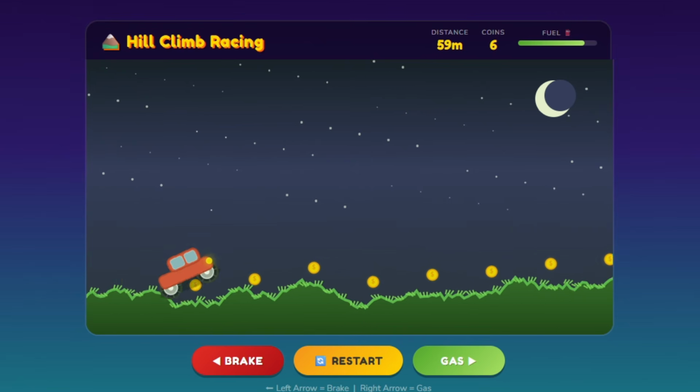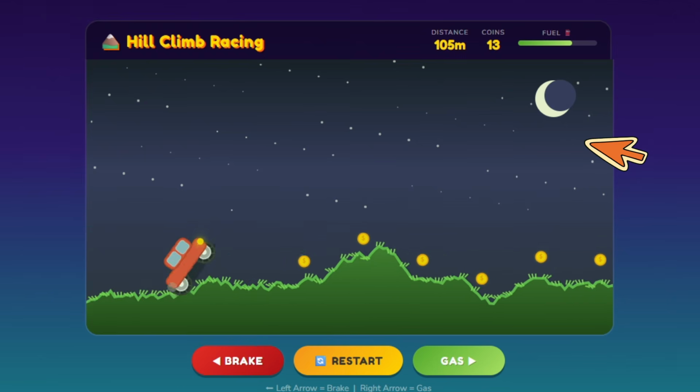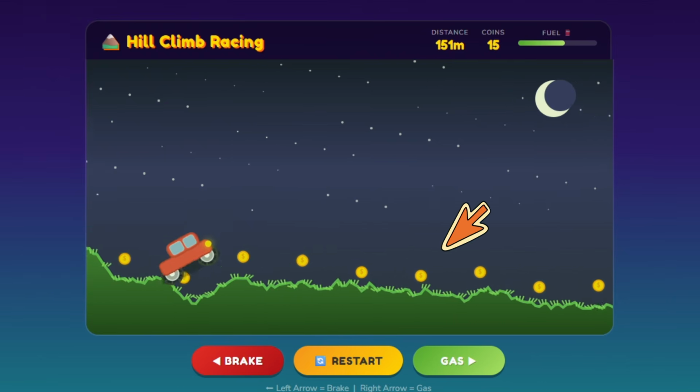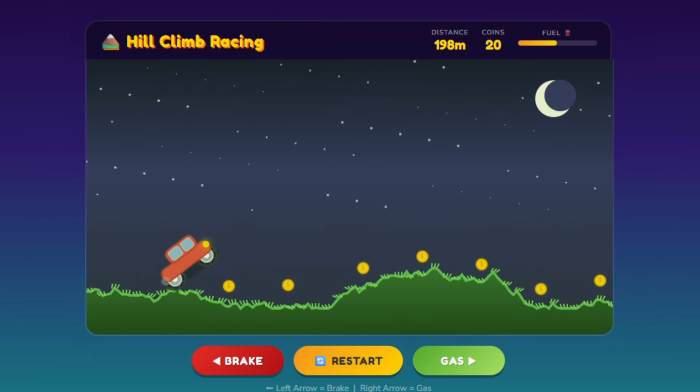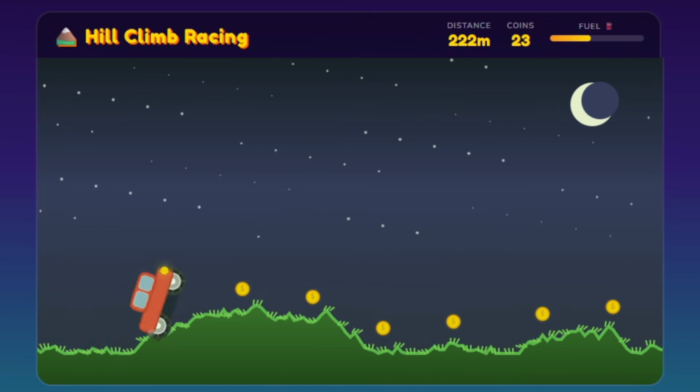Oh my god, it actually made the game look so much better in just one attempt. From the UI to the stars, moon, score system, coins, and the background, everything looks amazing. But there is one small issue. The ground is so bumpy that the car keeps flipping over and the game ends.